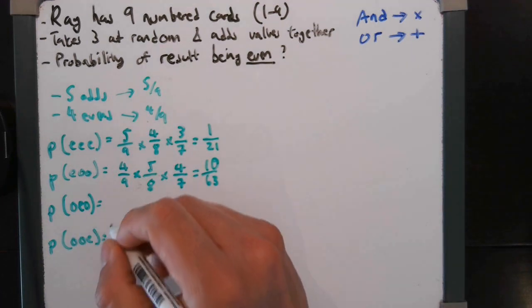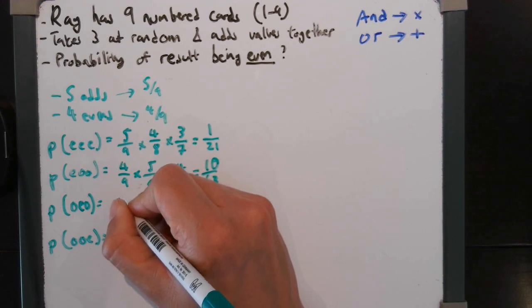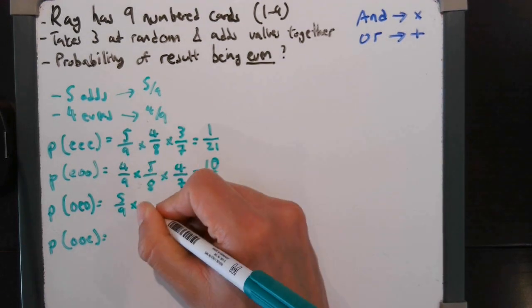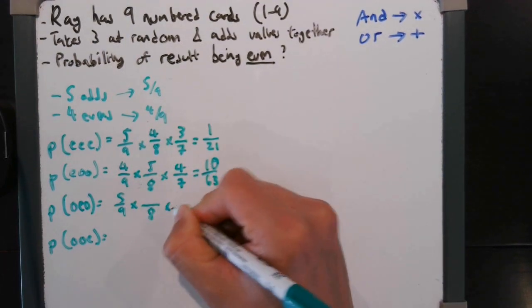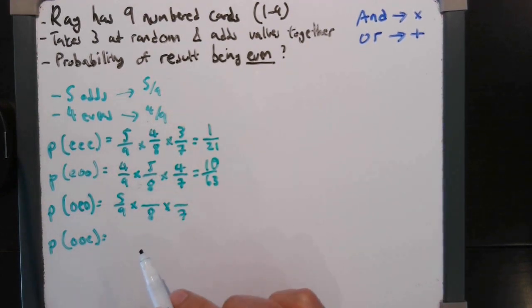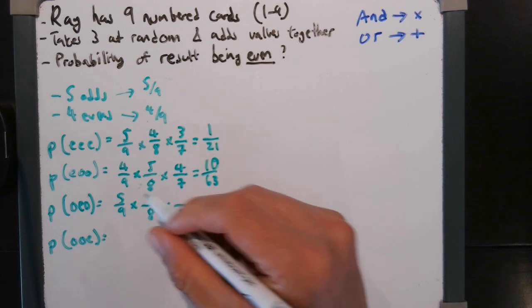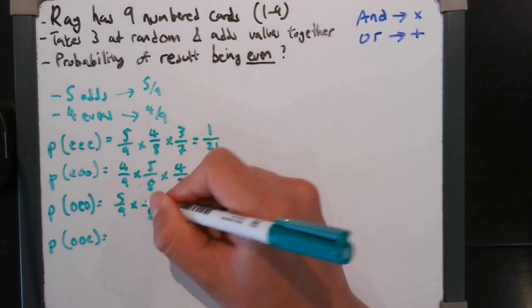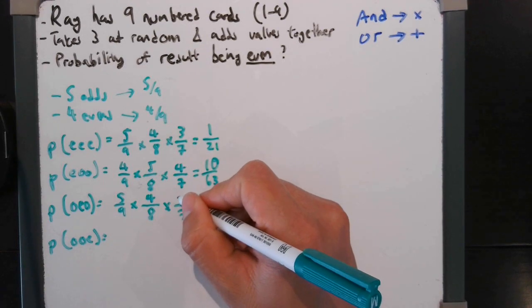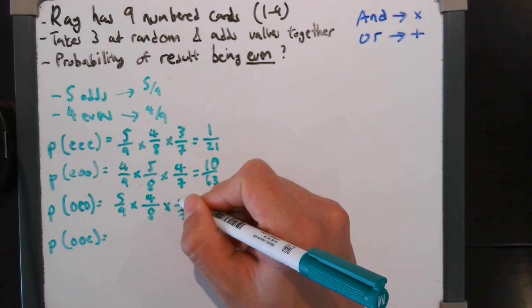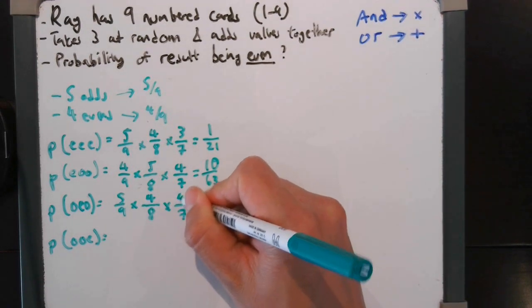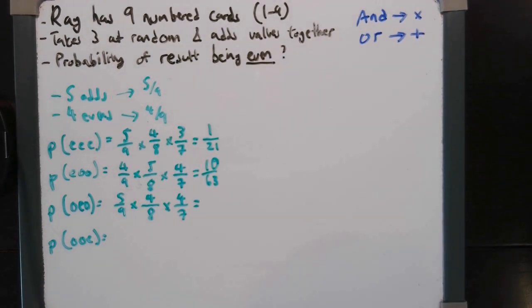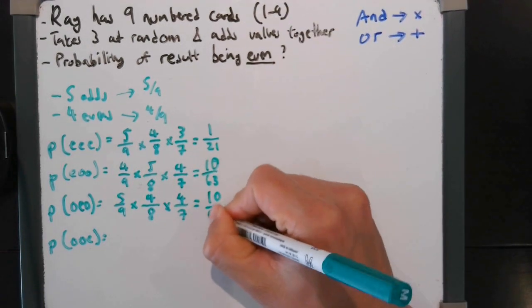Okay, so OEO. We're starting with an odd first, so 5 out of 9. The denominator is always 9, 8, and 7, because it's going down each time. Even, there are 4 to begin with, so 4 out of 8, and then going back to odd, we had 5, now we're going down 1 to 4. So OEO is also 5, 4, 4, and likewise, it'll give us 10 out of 63.